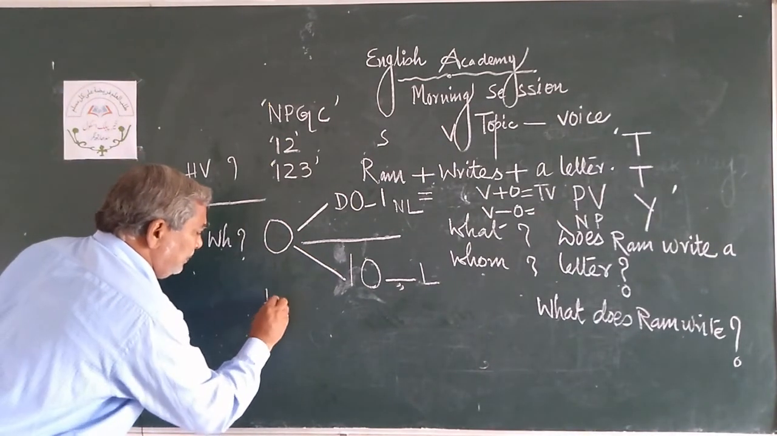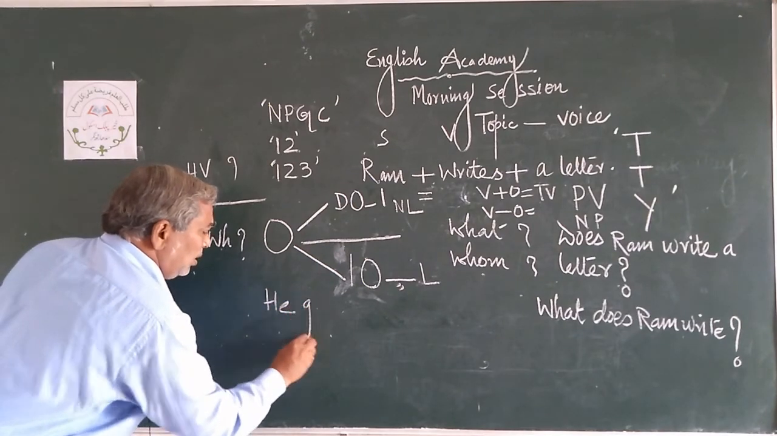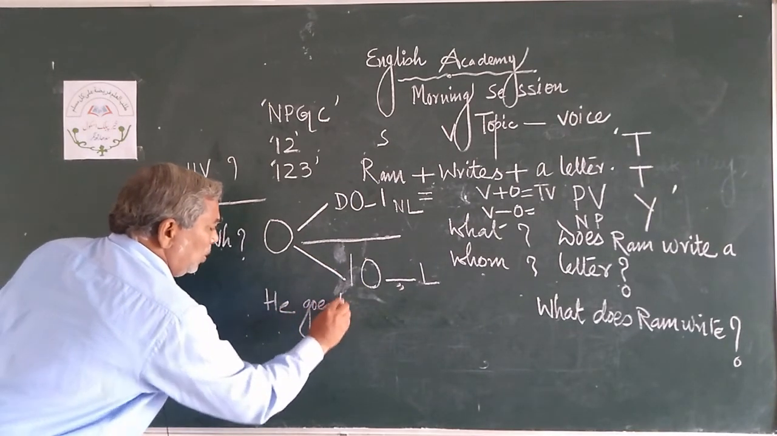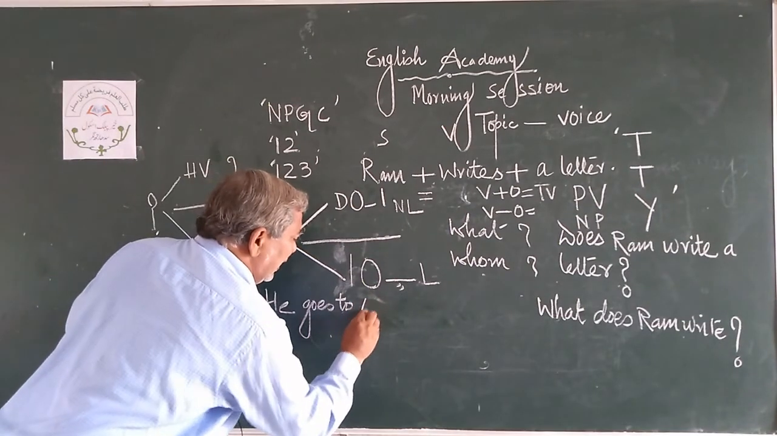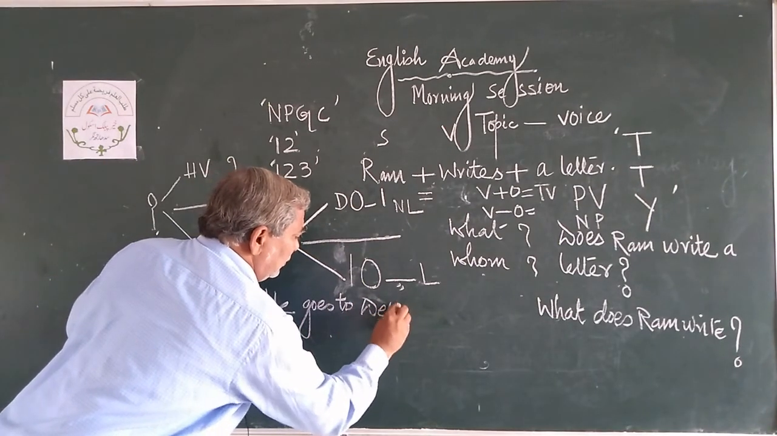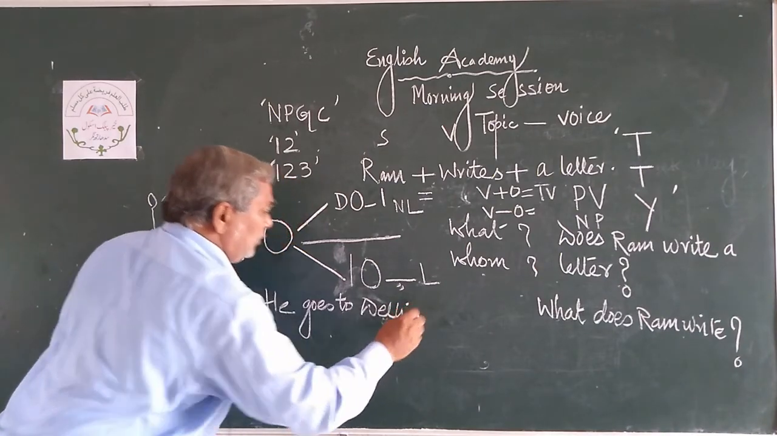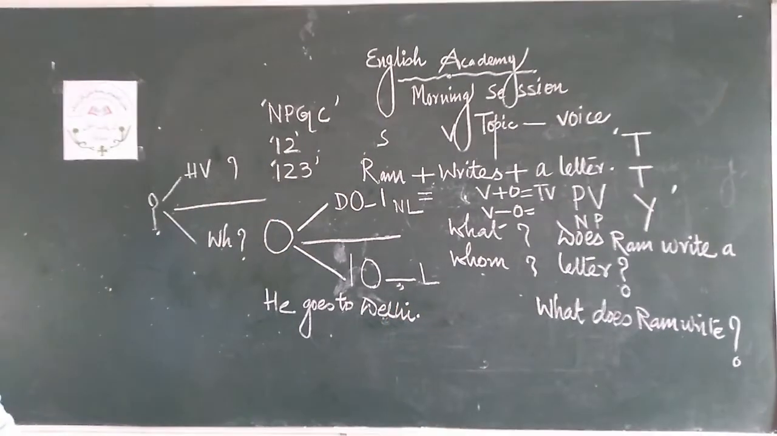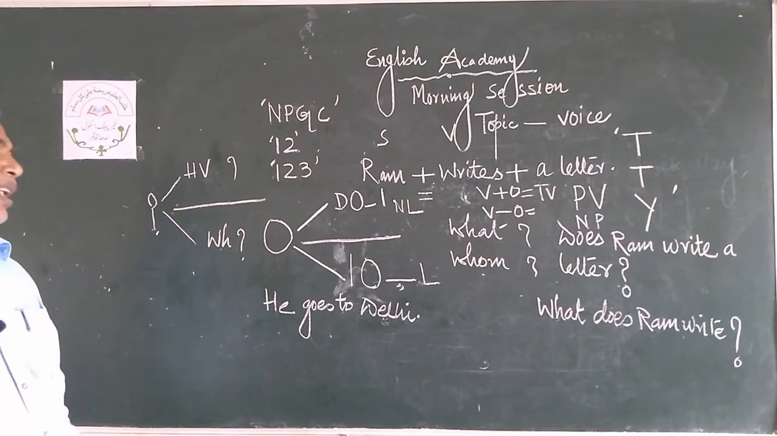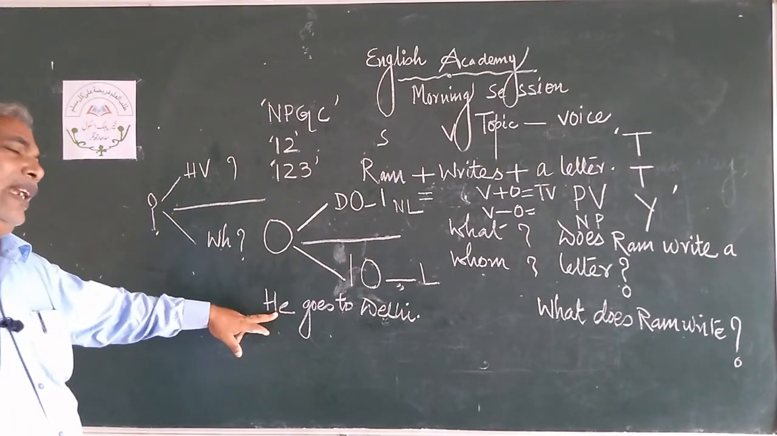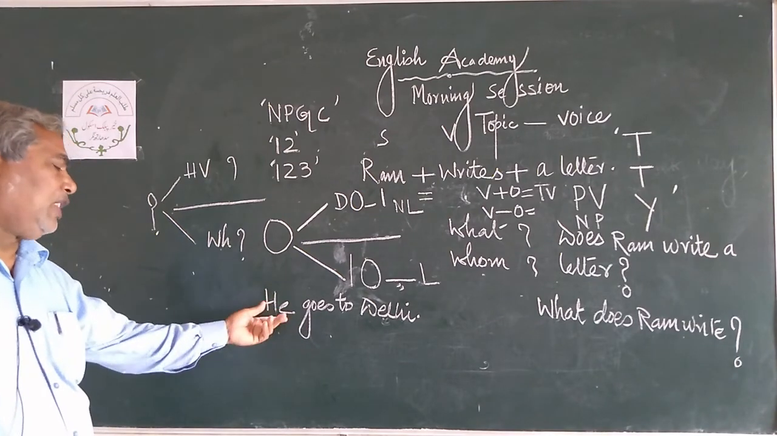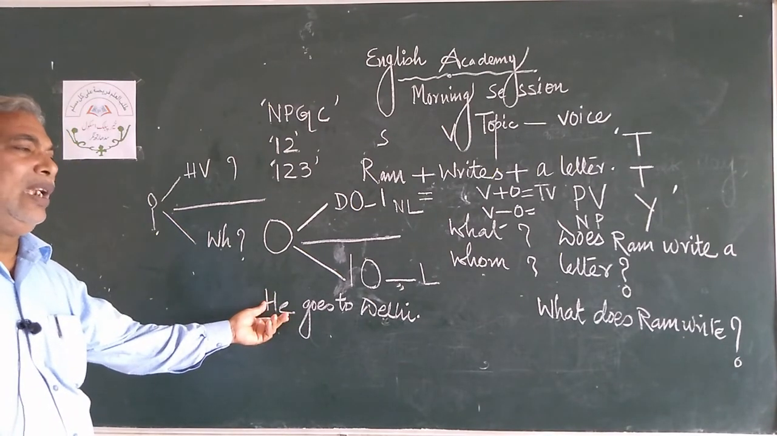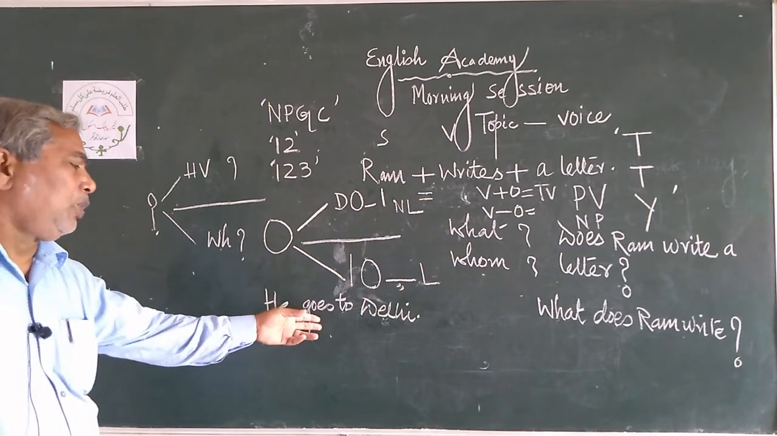He goes to Delhi. वह दिल्ली जाता है. So his subject is clear, goes verb is clear. This is singular. He is singular. Subject is singular. Verb is singular.